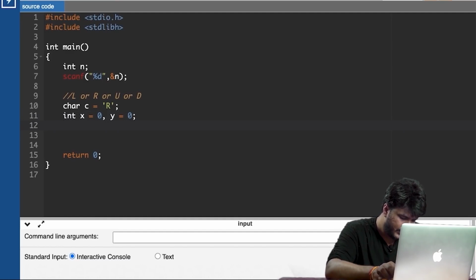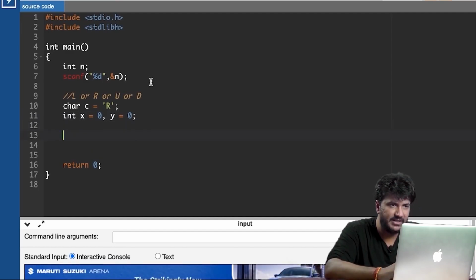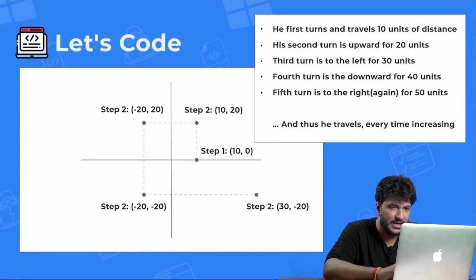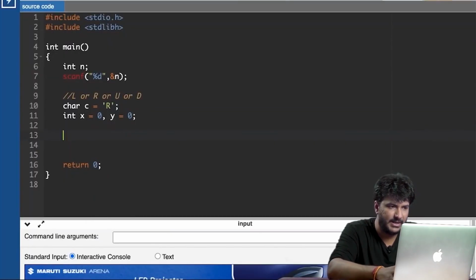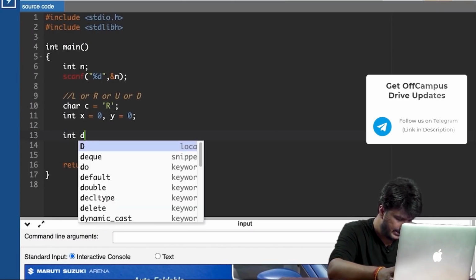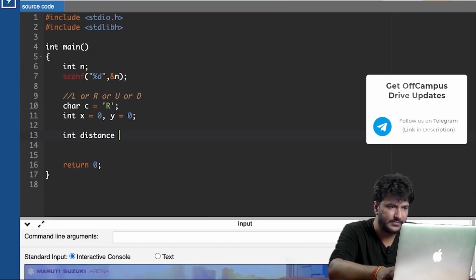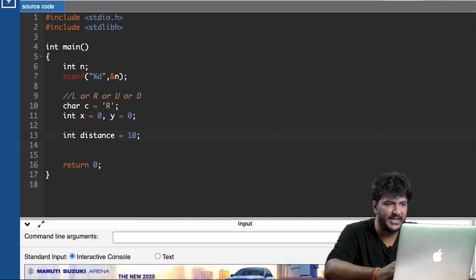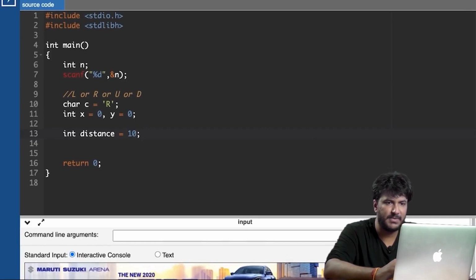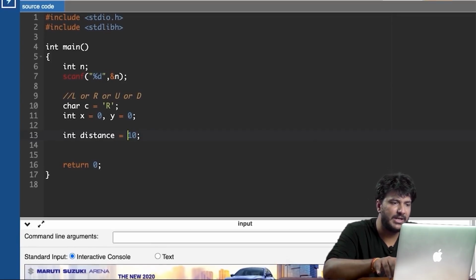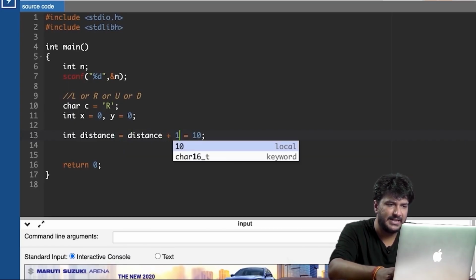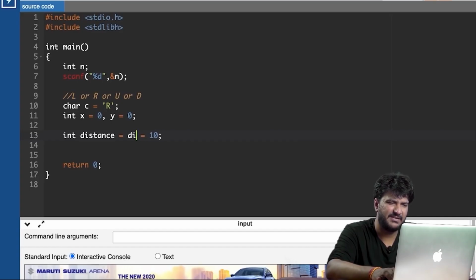So moving further, what he essentially does is, initially the first distance that he covers is 10, right? So what I'll be doing is int distance equals 10. So these are the variables that I'm initializing for my code. Later on, I'll be doing distance equals distance plus 10 whenever required, right? So you don't need to worry about that. I'll be taking care of all of it, right?